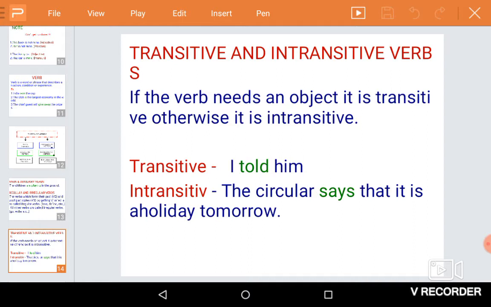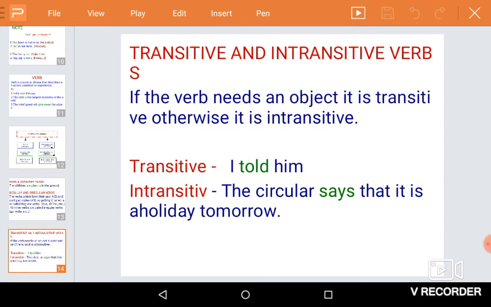For example, the notice board says tomorrow is a holiday. To whom it says? Here the object is not necessary. But when you use the verb tell: I told him what you told me to tell him. So when you use the verb tell, the object is necessary. The verb which needs an object is called transitive, otherwise it is intransitive.